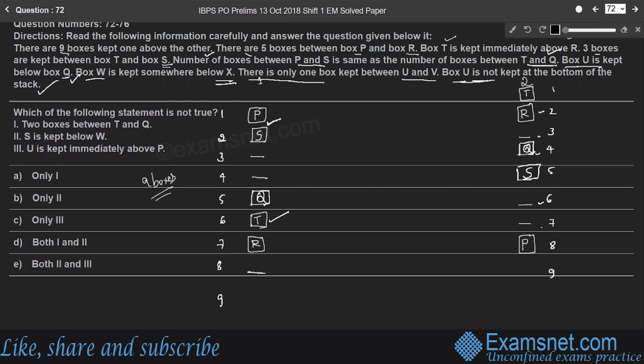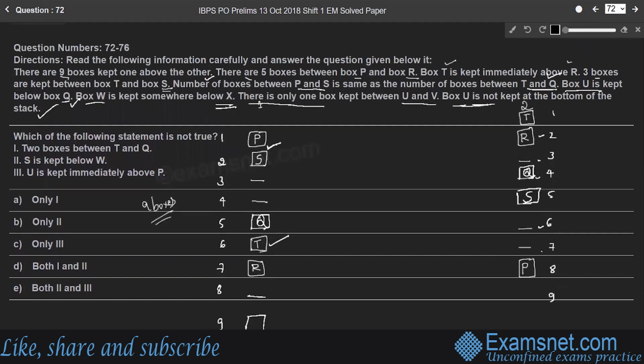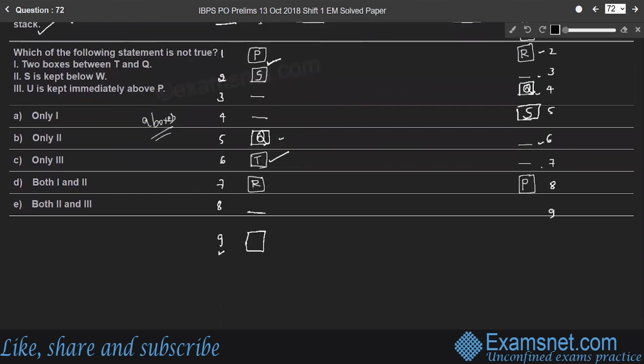So we cannot consider box U at the 9th place, that is the bottommost position, right? Therefore, it is given that box U is kept below Q. Q is here. So the position of box U will be here at the 8th position.